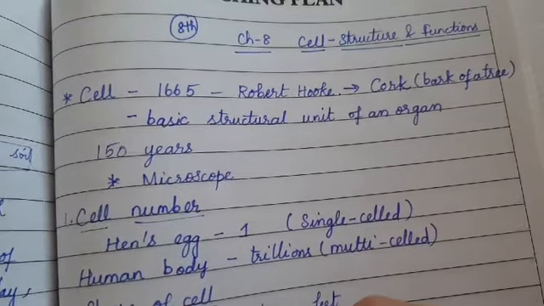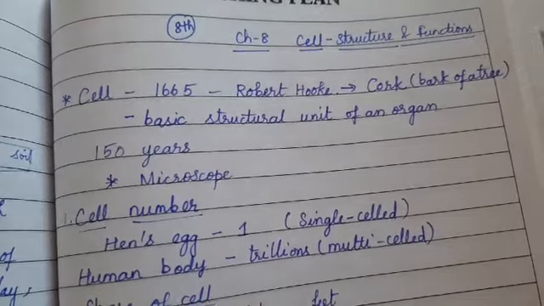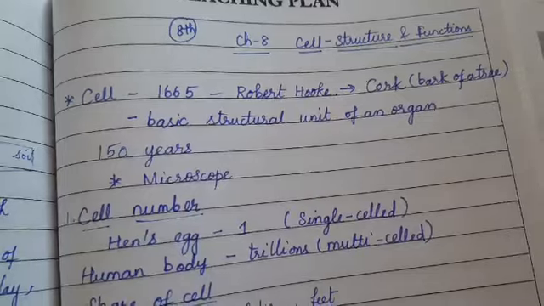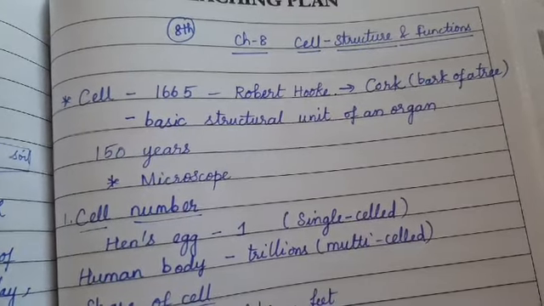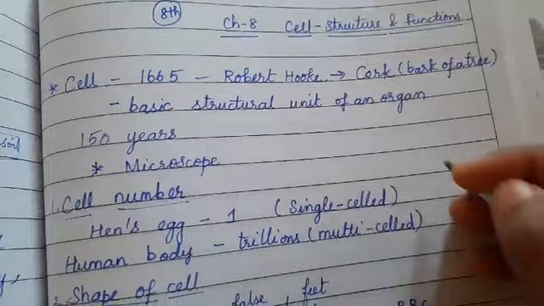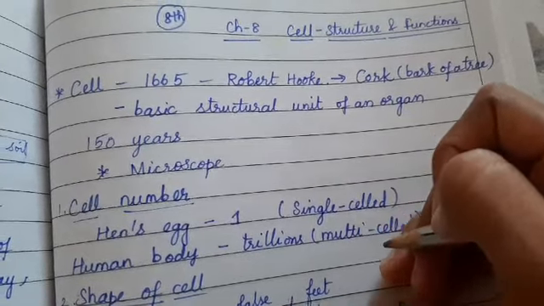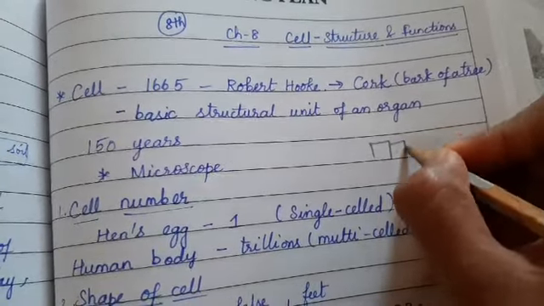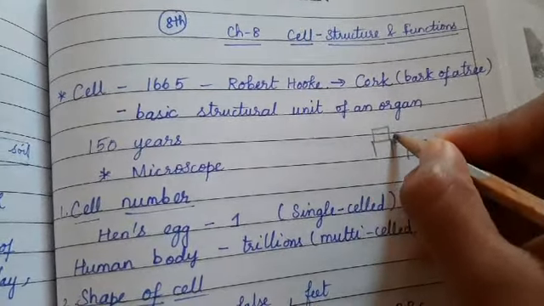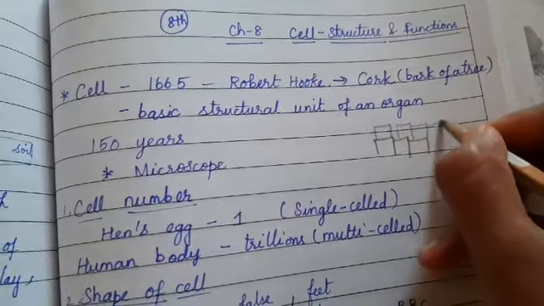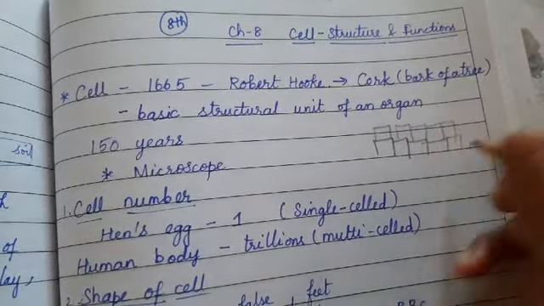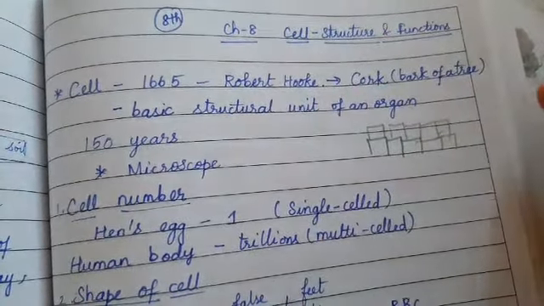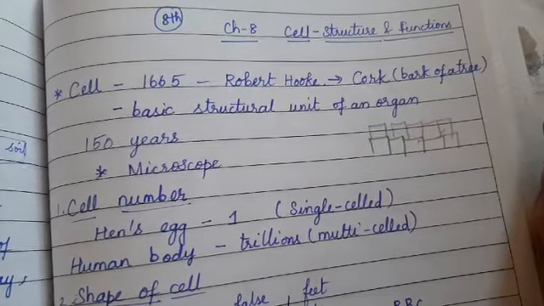So, how do we construct a building? We need bricks, cement, steel, iron, water, concrete, right? We want the bricks to build the building. Like how the bricks will be kept one by one on top of the other, the building gets its height. In a similar way, the cells are the building blocks of an organism.